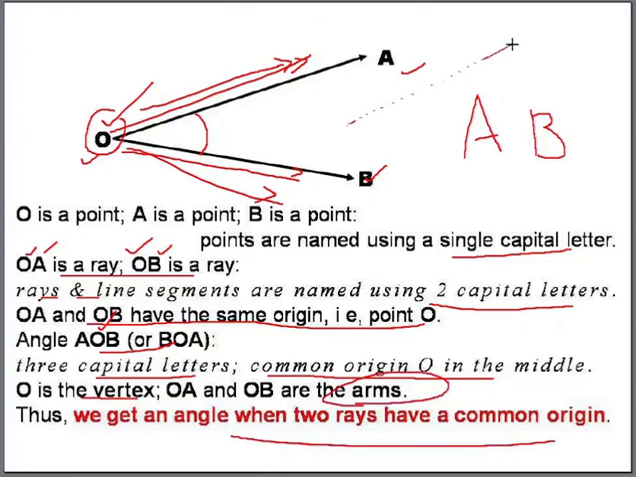One ray, this one, and another ray, this one. Both are having a common origin O. Both will have a common origin O, and the other point will be different, X and Y. So when you name, O has to be in the middle. So you can say angle XOY or angle YOX, but O has to be in the middle. The vertex should be in the middle.